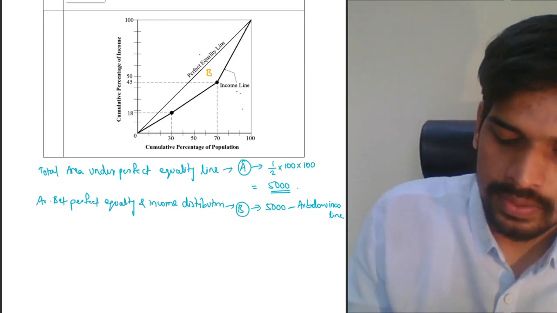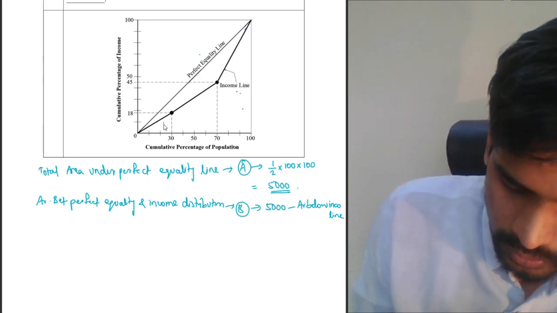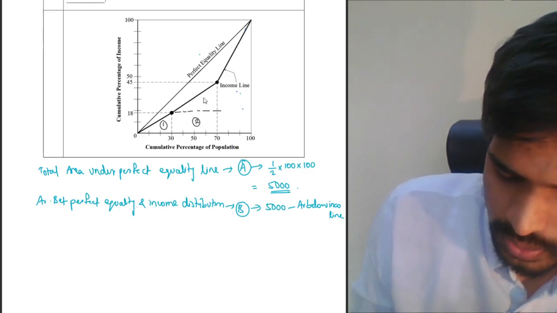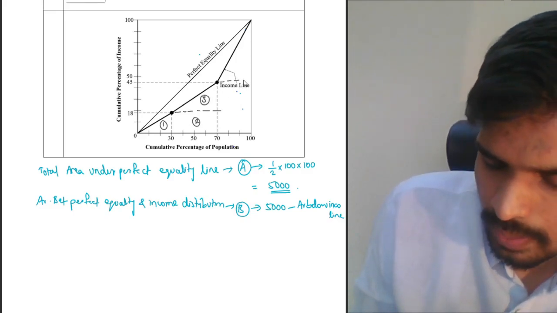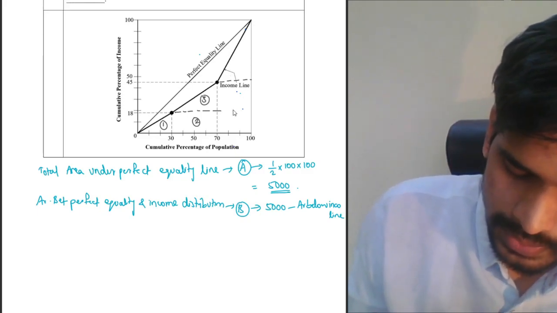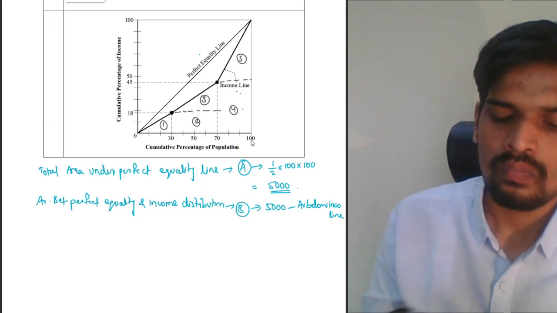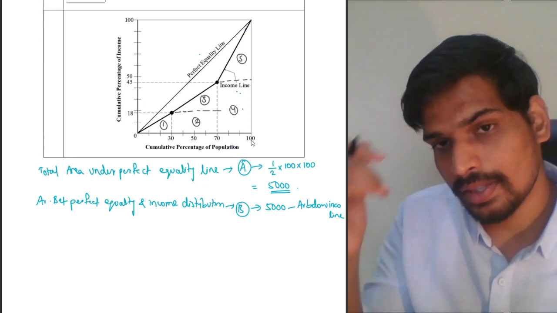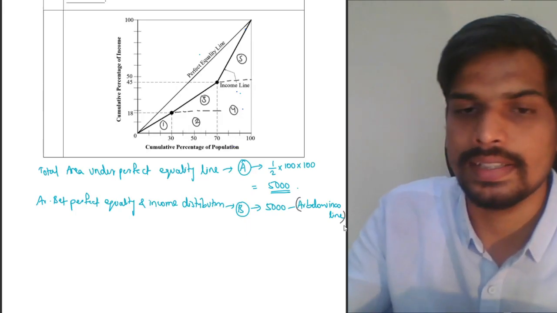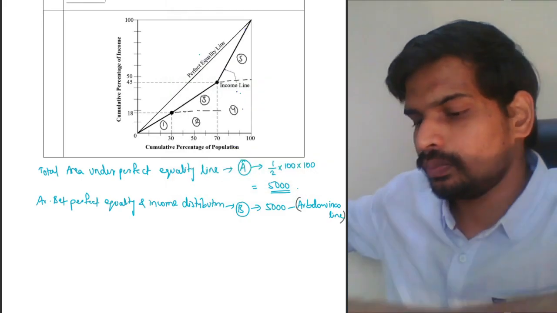Let us find out the area below the income line now. That's where the complexity of the question lies. Let us say this portion is 1, the triangle. This is a rectangle, portion 2. Say this triangle is portion 3. You can apply the formula for the area of a trapezium also, half h into a plus b, up to you. Or you can do it using rectangles and triangles. Say this is portion 4, a rectangle, portion 5, a right angle triangle again. I'll add all these 5 portions to get the area below the income line. I'll then subtract it from 5000 and I'll get the answer. Let us try to do that.